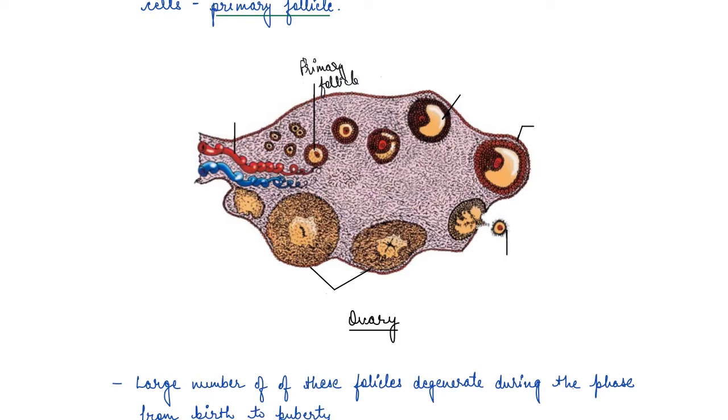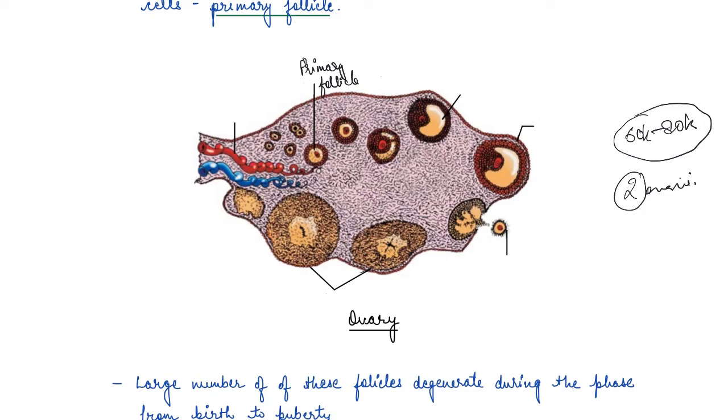So basically, at puberty, only 60,000 to 80,000 primary follicles are left in each ovary. And you remember that we have two ovaries, right? So in each ovary, at the time of puberty, there are 60,000 to 80,000 primary follicles left.